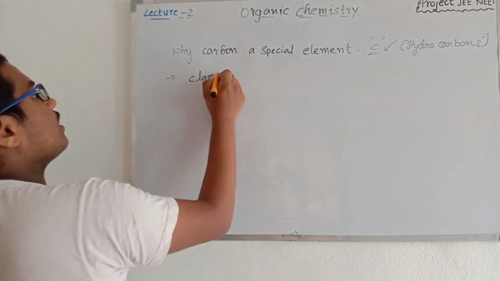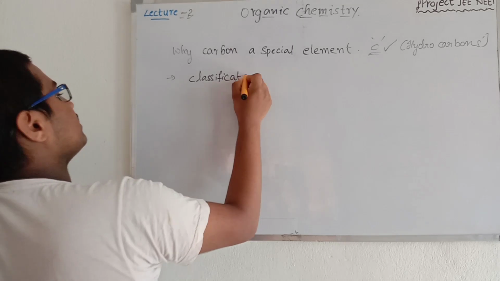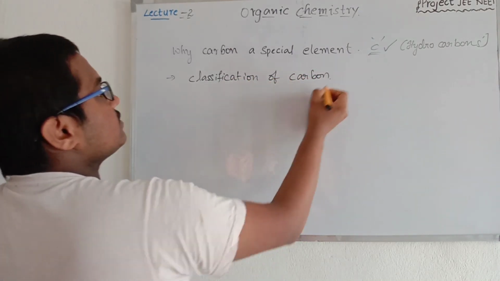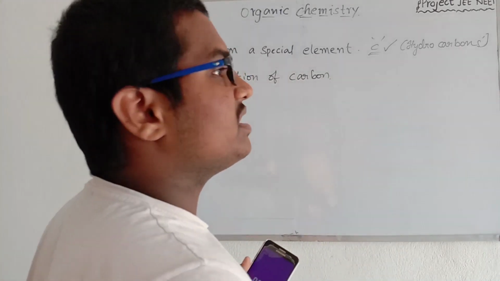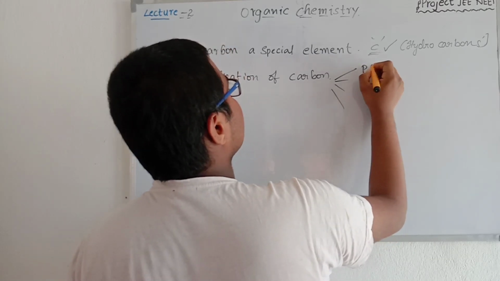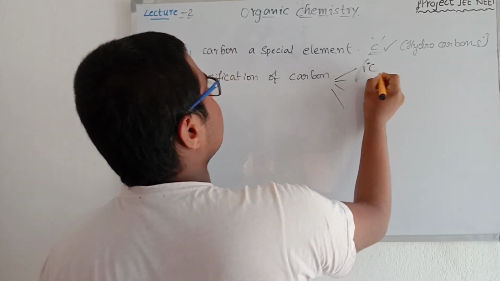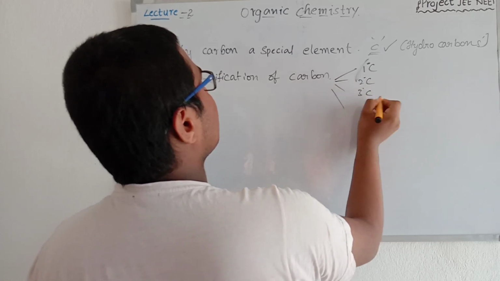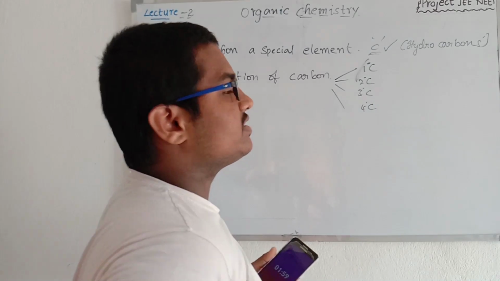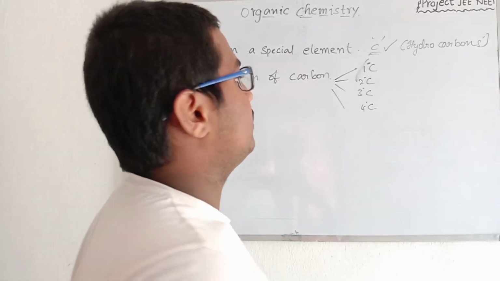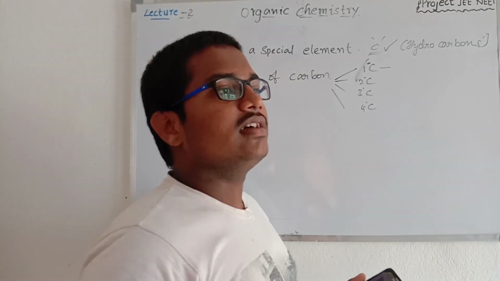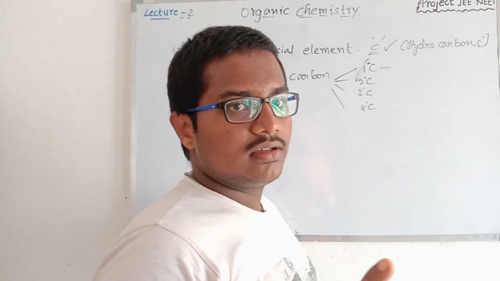Classification of carbon. Carbon is mainly divided into 4 types: primary carbon, also called 1 degree carbon, 2 degree carbon, 3 degree carbon and 4 degree carbon. 1 degree is primary, 2 degree is secondary, then tertiary, and quaternary or neocarbon. Primary carbon is a carbon attached to only one carbon.